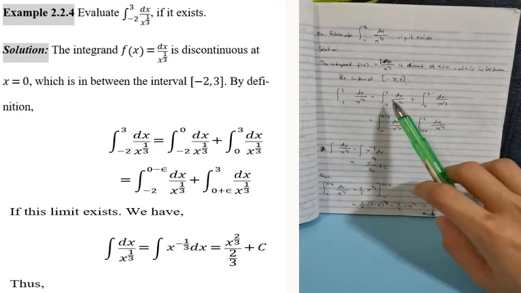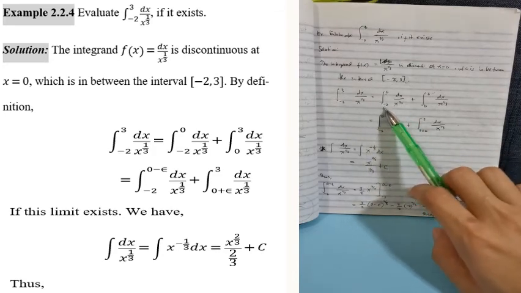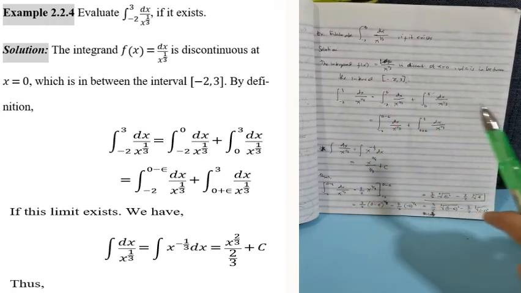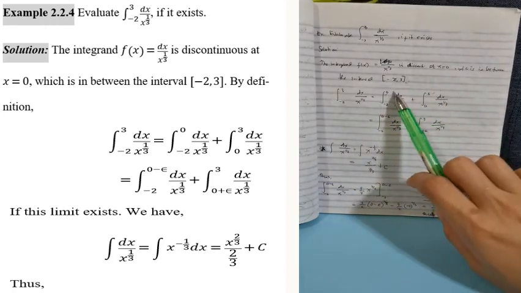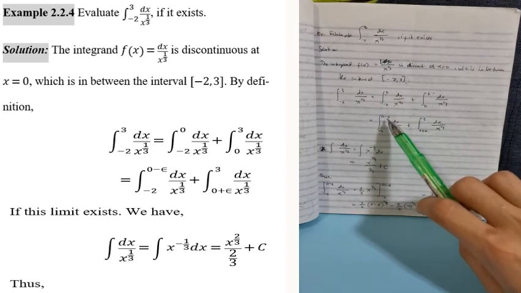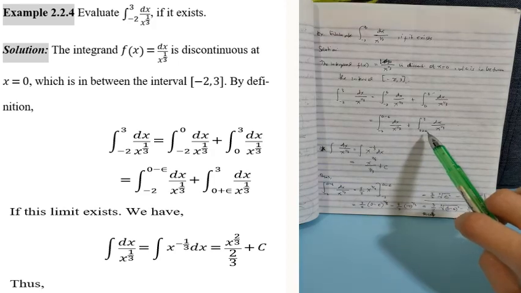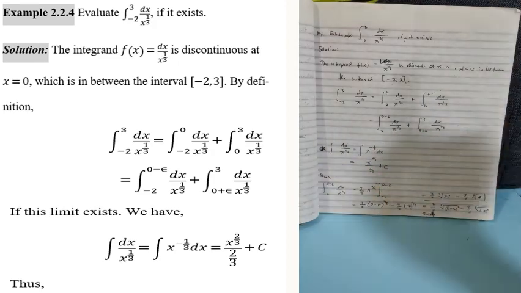This means the interval is from negative 2 to 3, and it is discontinuous at the point 0. So, since it is discontinuous here, we are going to subtract epsilon on top, and on the bottom we are going to add epsilon. The same process as before.